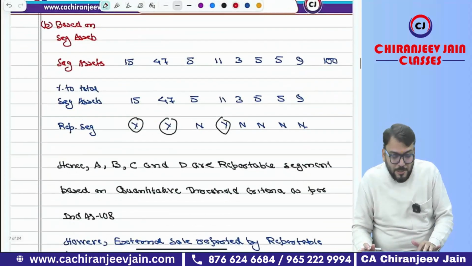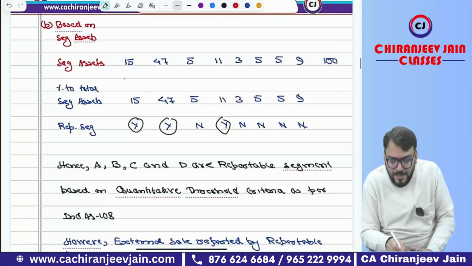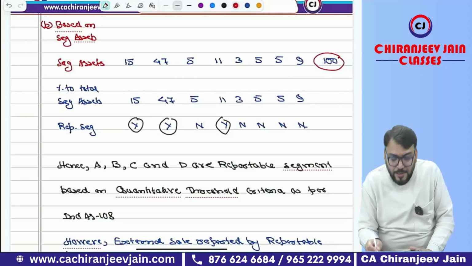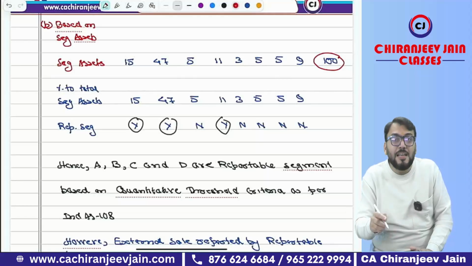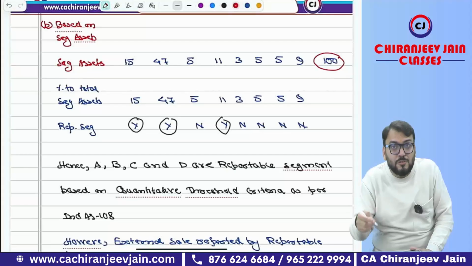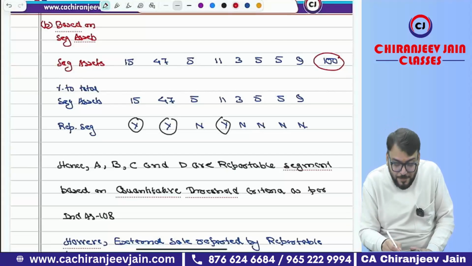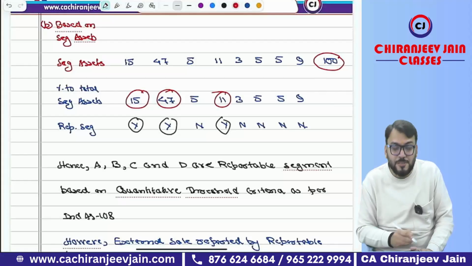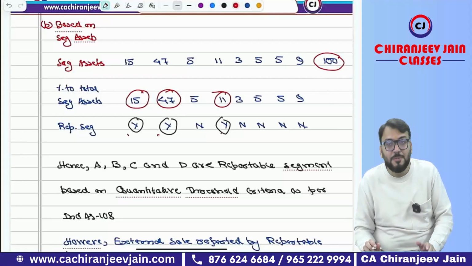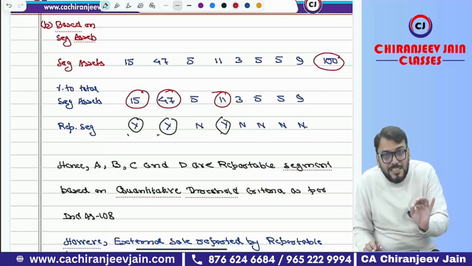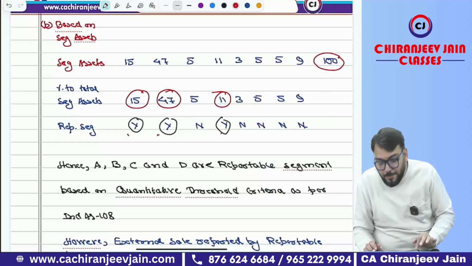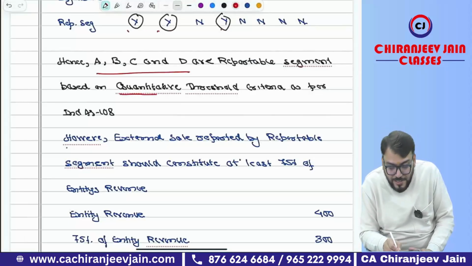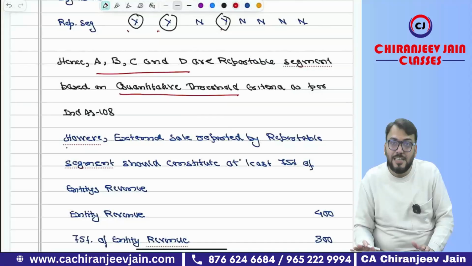Now coming to segment asset, once again you will find out total segment asset. You will find out percentage to total segment asset. You can easily find out. Now, once again, if the segment asset is 10% or more than 10% of total segment asset, that becomes a reportable segment. So this is a reportable segment. This is a reportable segment. So here, this is also a reportable segment. A, B, and D are reportable segments. It means as per all these three criteria, A, B, C, D will be reportable segments. A, B, C, D are reportable segments based on the quantitative threshold criteria as per Ind AS 108.